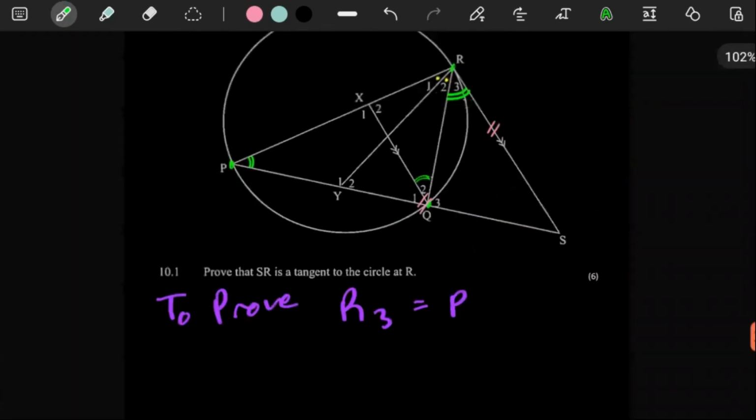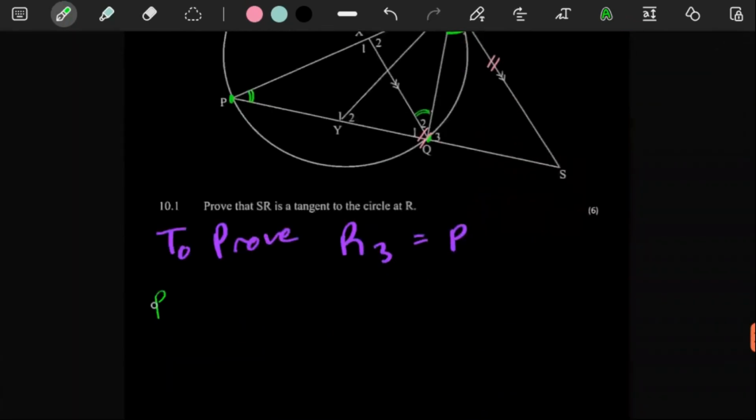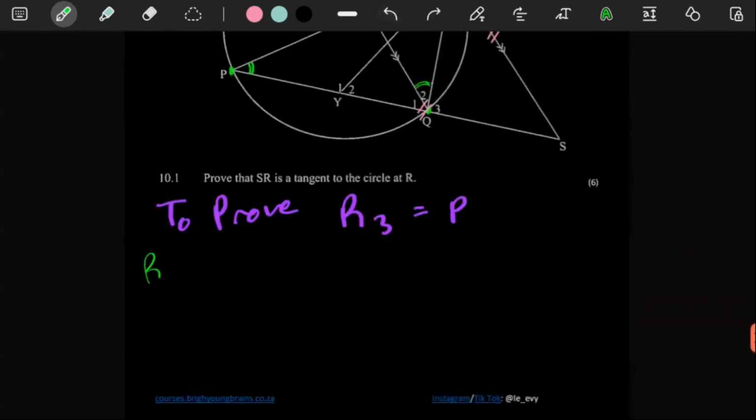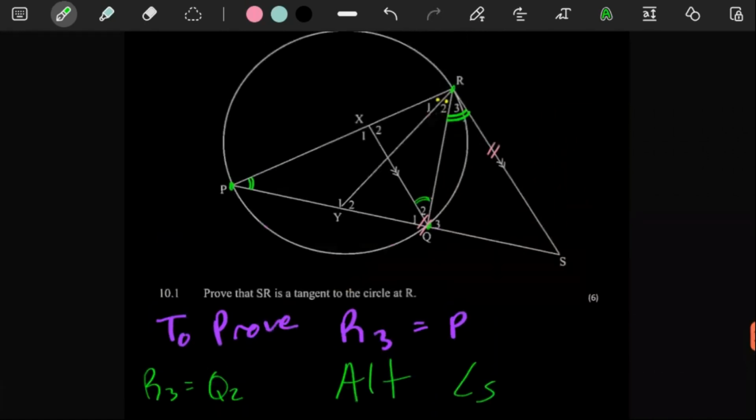You see, P3 is equal to Q2. The reason is alternating angles. So now that you've found out that Q2 is equal to R3,